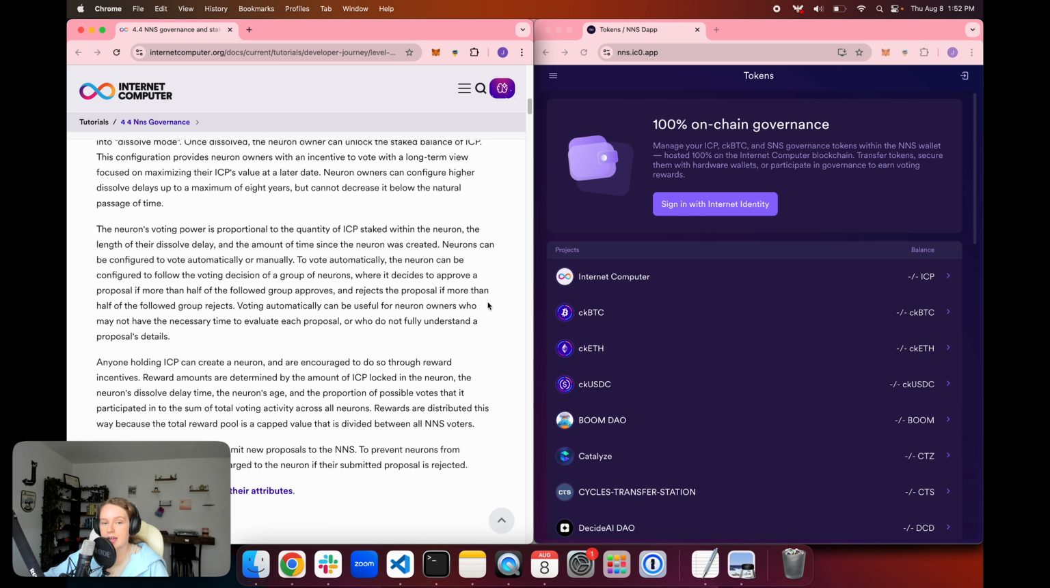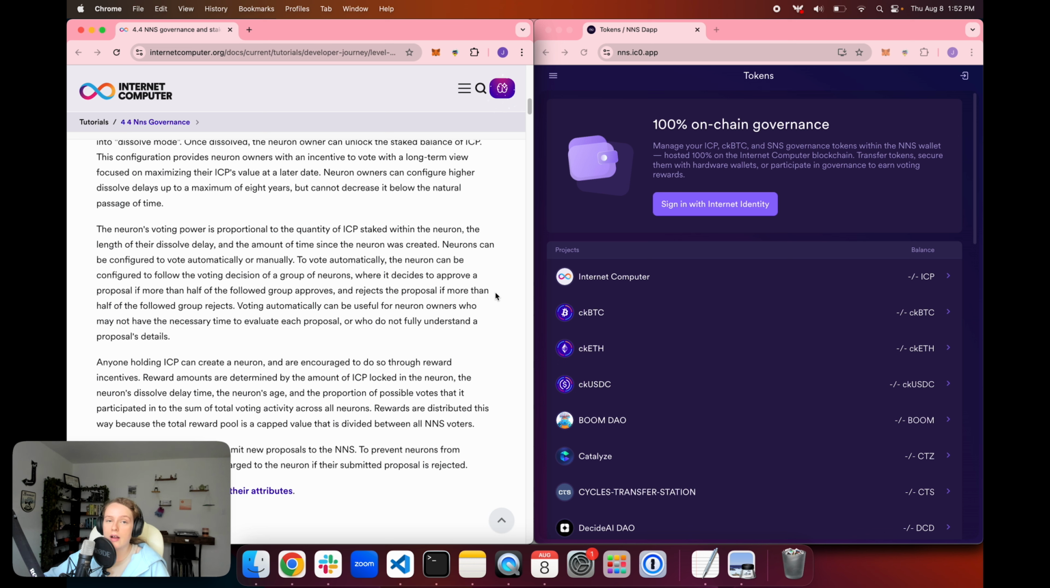So once you have ICP locked in a neuron, the minimum that you can lock it in is for 6 months. The maximum is currently 8 years. And so once you have it locked in for at least 6 months, then you can start to participate in the governance of the network and begin voting on proposals. You can decide to vote manually or automatically. So if you want to vote manually, you can log on to the NNS App, which we'll take a look at in just a moment.